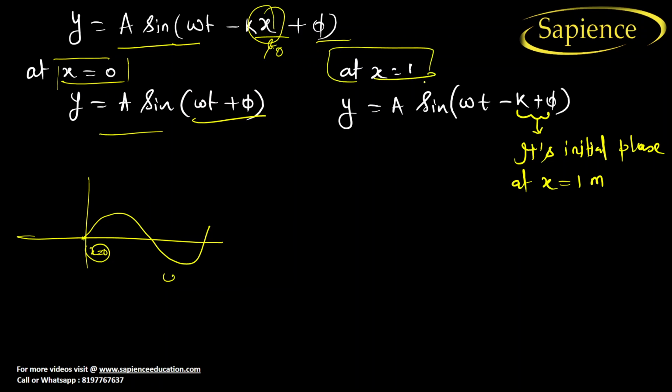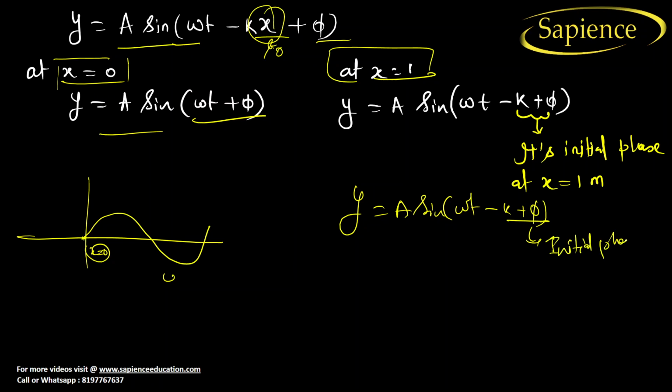Now at x is equal to 1, y is equal to a sine omega t minus k plus phi, and this is known as the initial phase. So the phase we are talking about is the initial phase. So the initial phase is equal to minus k plus phi. Combining both of them, we will get the initial phase.